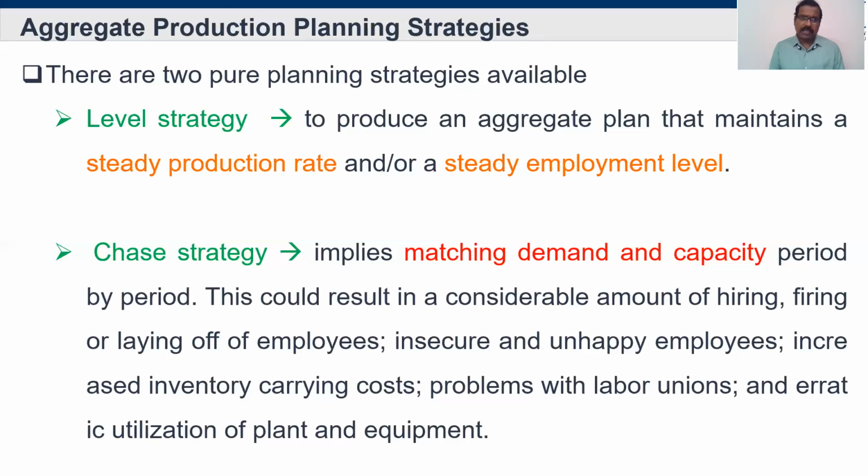Level strategy is maintaining a steady production rate and steady employment. Whether demand increases or decreases, according to that they change the production rate and also they give work to the employees equally.